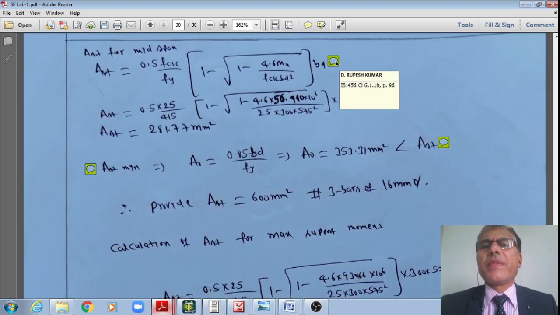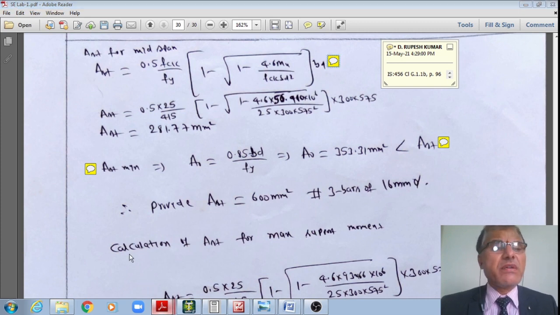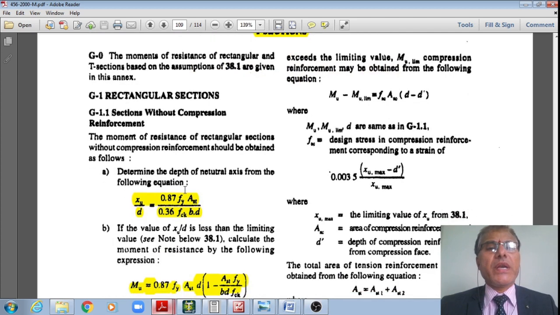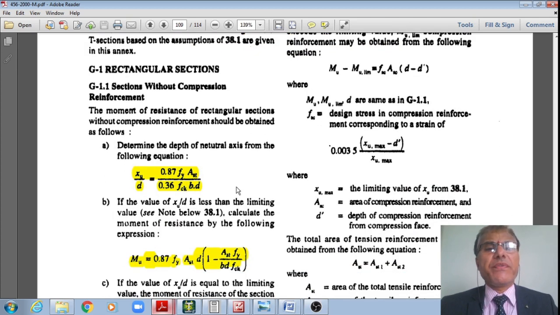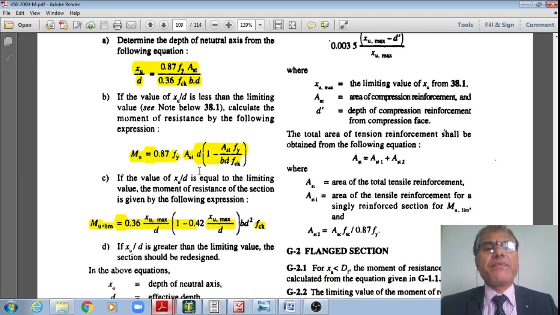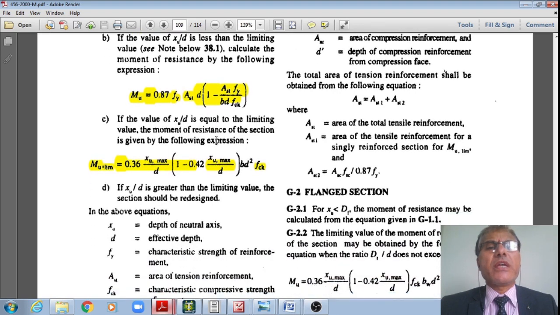Therefore, once I know that, then for the under reinforced section, from IS 456 Clause G-1.1.b, page number 96, page number 100, let us visit that page. I am there in IS 456:2000. I do have these for a rectangular section: xu/d is equal to 0.87 fy Ast divided by 0.36 fck b d, right? And Mu is given by 0.87 fy Ast d multiplied by 1 minus Ast fy divided by fck b d, to get the moment at a given section, right?